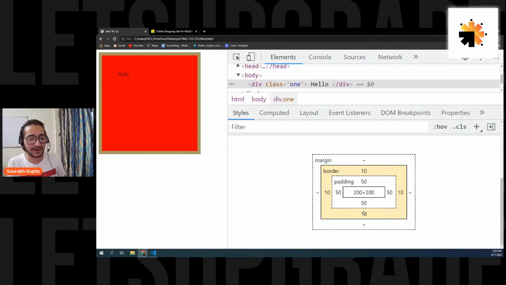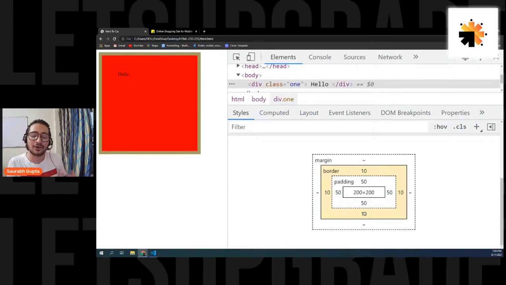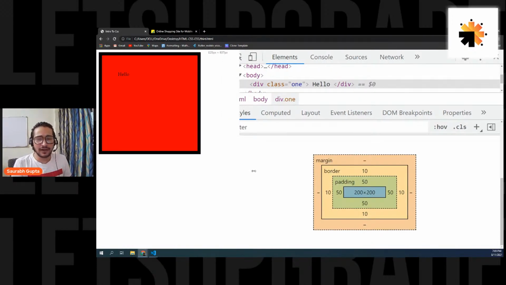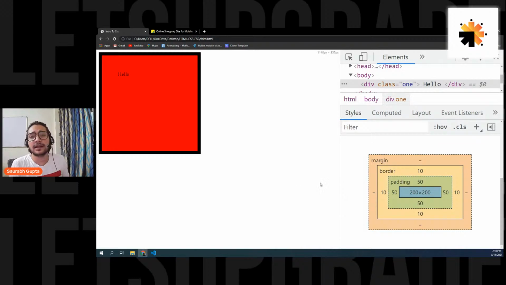Are we clear with this, everyone? So guys saying 260, please don't read only the top part. Padding and border are also added to the bottom side. Okay, I hope we are clear with this. Now let's move ahead and see one more thing that contributes to the size.